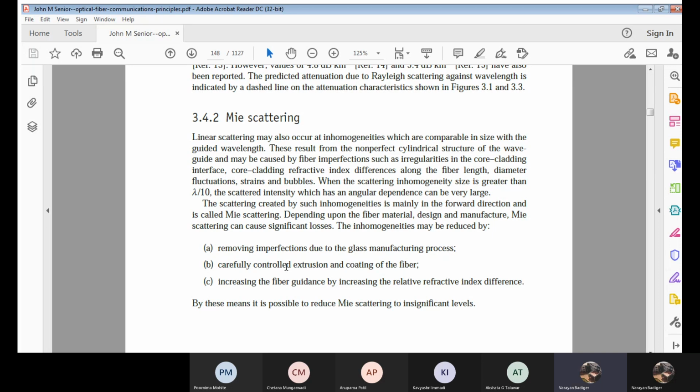Simple. Now, the inhomogeneities we just defined, we can reduce them. How? They can be reduced by removing the imperfections during the manufacturing process. This is the first very important concept to reduce the inhomogeneities. In the OFC cable, I can remove those imperfections during the glass manufacturing process. It means I have to ensure that there are no holes and no continuous irregularities at the set points. That care we need to take during the glass manufacturing process.